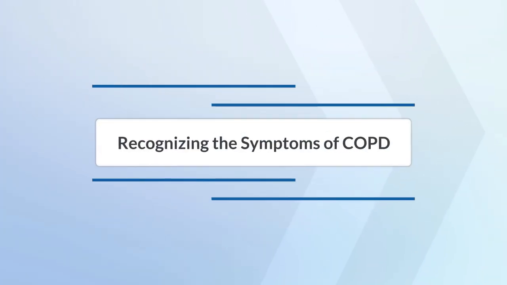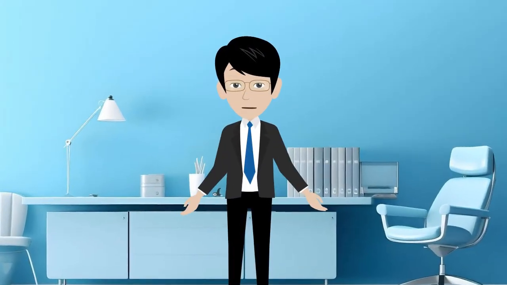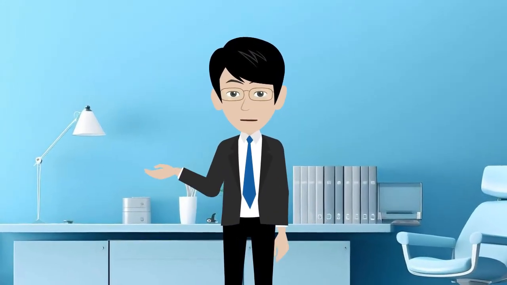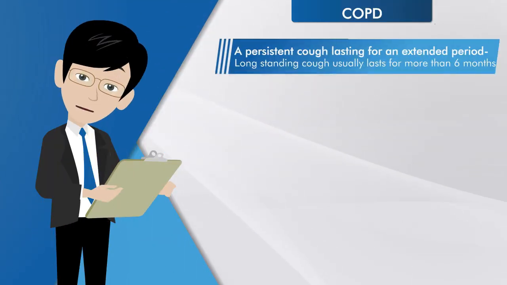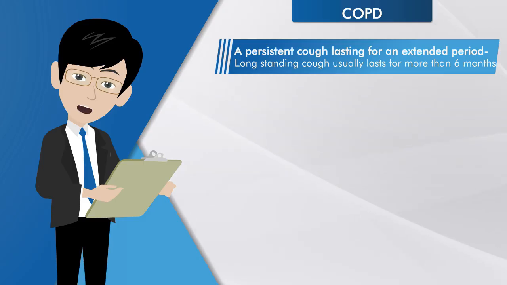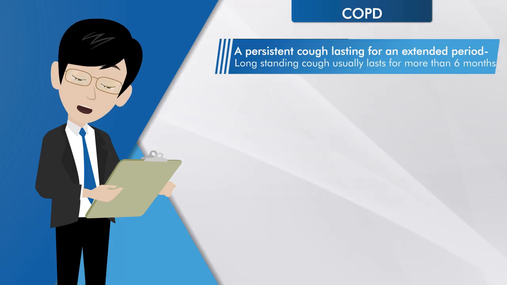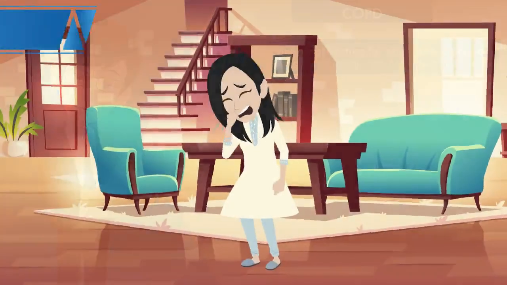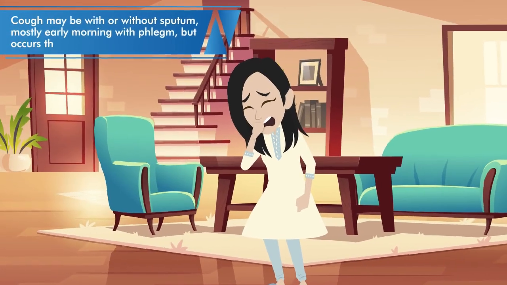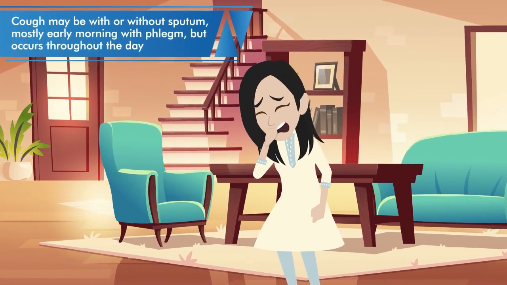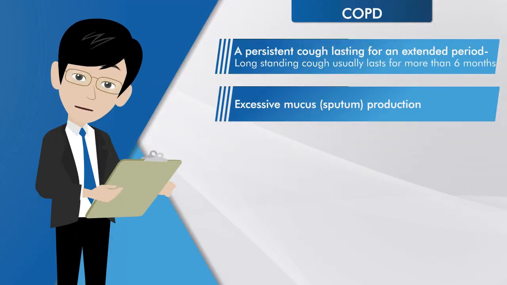Recognizing the symptoms of COPD. Now that we've explored the causes, let's take a look at the symptoms. COPD often presents as a persistent cough lasting for an extended period. Long-standing cough usually lasts for more than 6 months. Cough may be with or without sputum, mostly early morning with phlegm, but occurs throughout the day. Excessive mucus or sputum production.